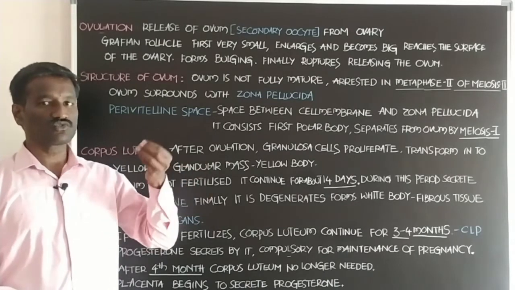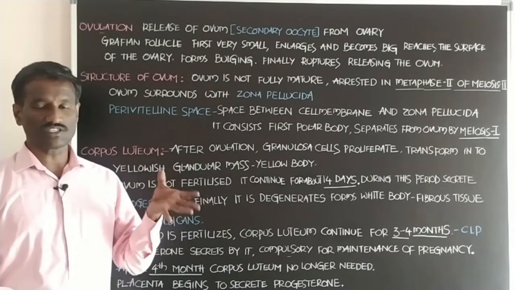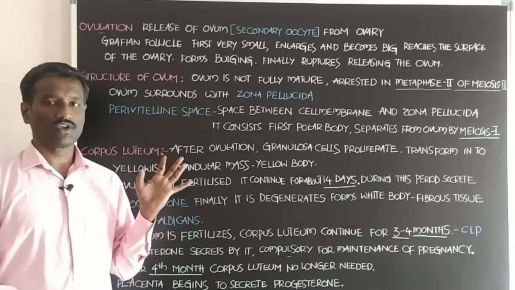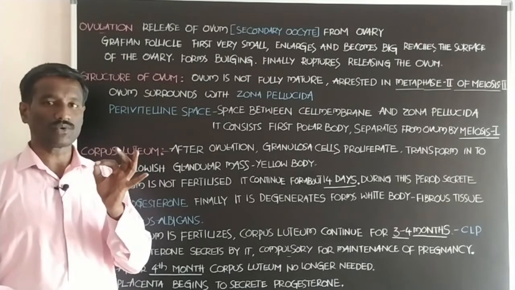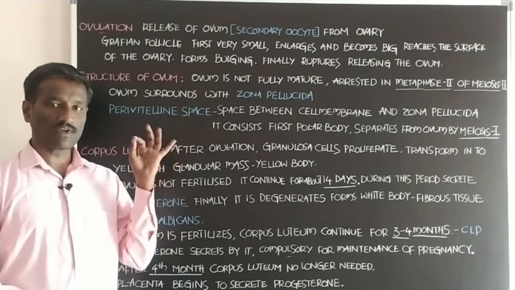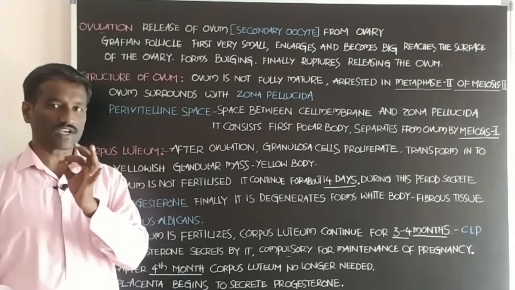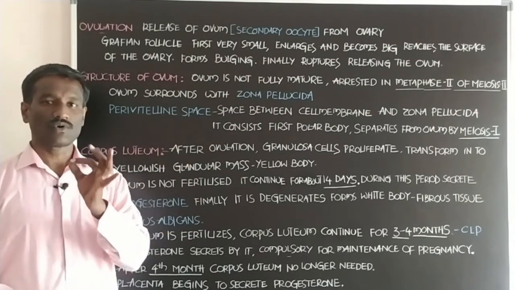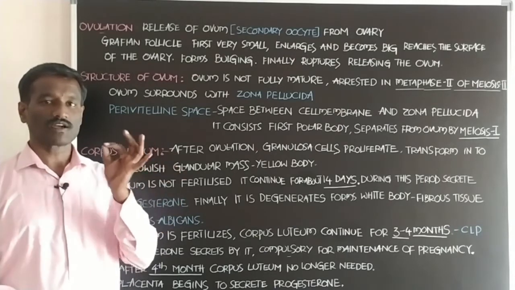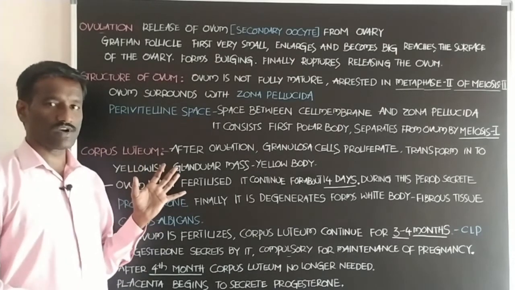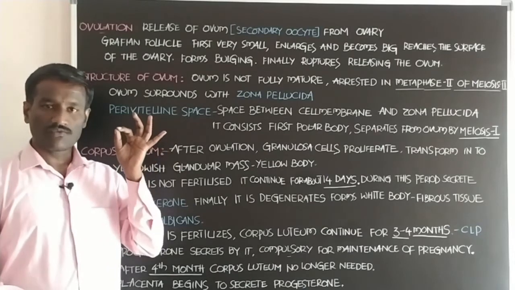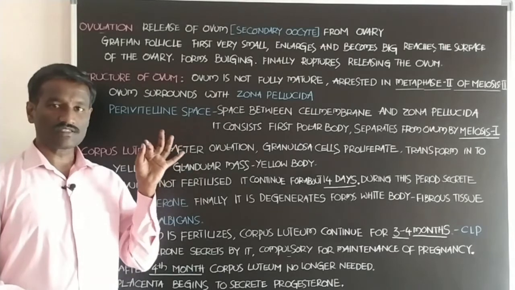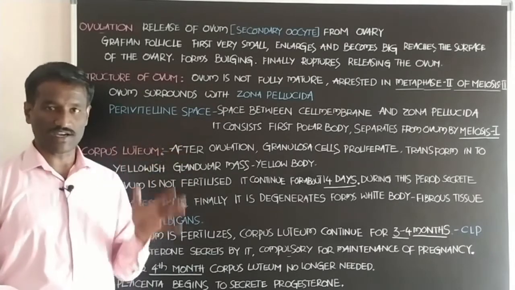Students, they go through gradual development, gradual changes, and firstly form the primordial follicle. The primordial follicle develops into the primary follicle. The primary follicle develops into the secondary follicle. The secondary follicle develops into the tertiary follicle, or the Graafian follicle. And if you observe the structure of the Graafian follicle, it contains a secondary oocyte.